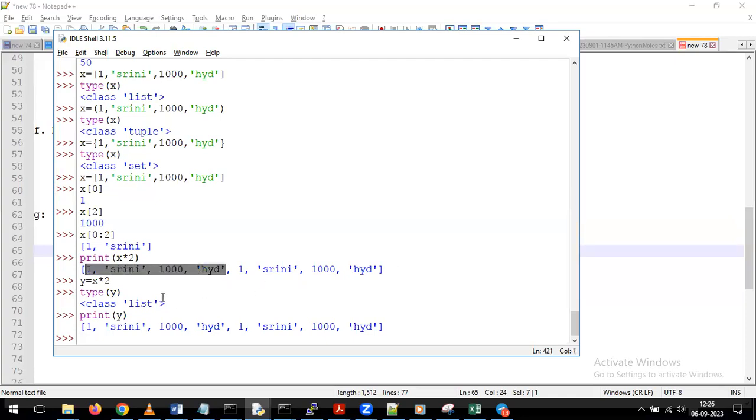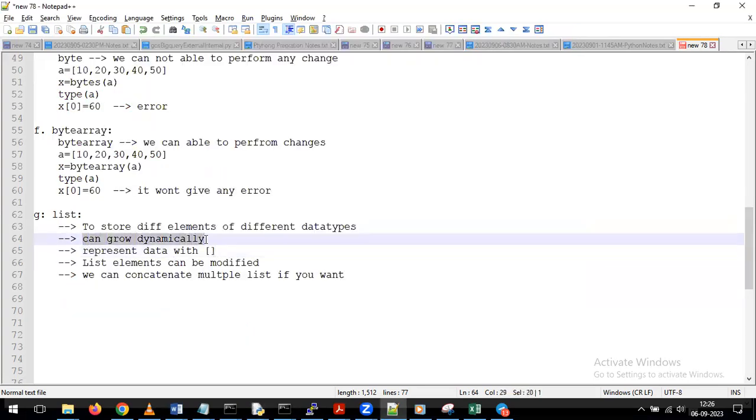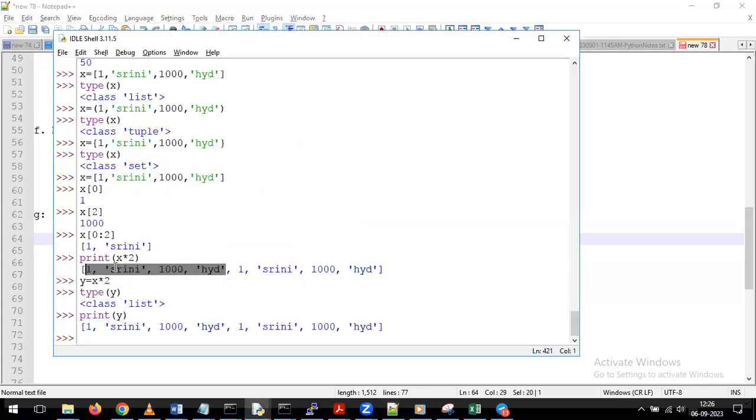So like that, you can increase the list, or dynamically we can grow the list by performing the multiplication operation. Depending on our requirement, by doing the multiplication operation, you can increase the list size. As part of this example, just by giving the star, we are increasing the list size as per our requirement.